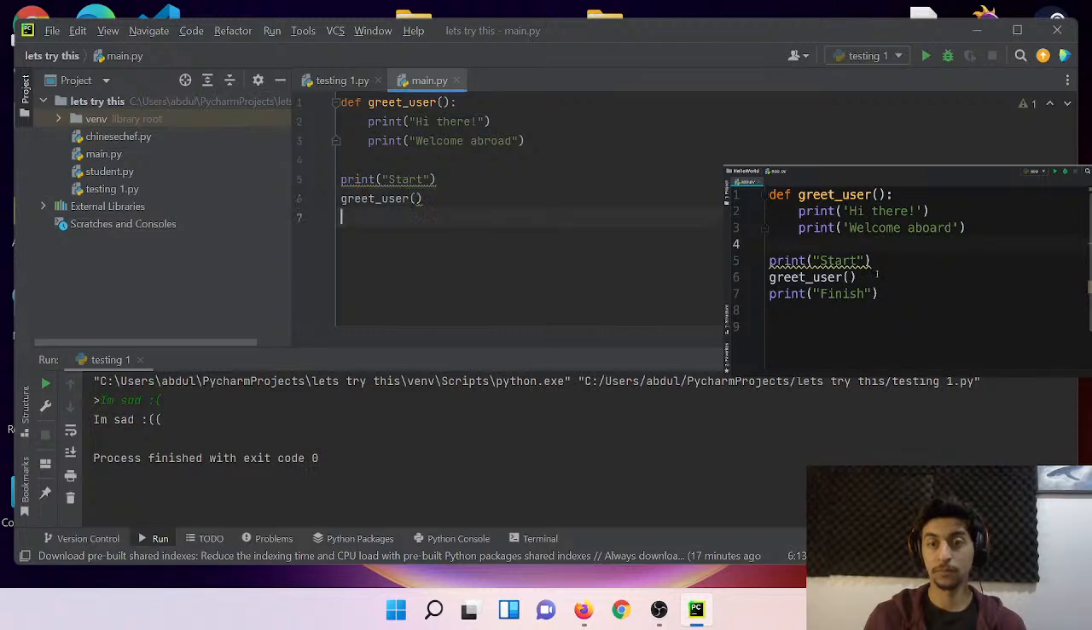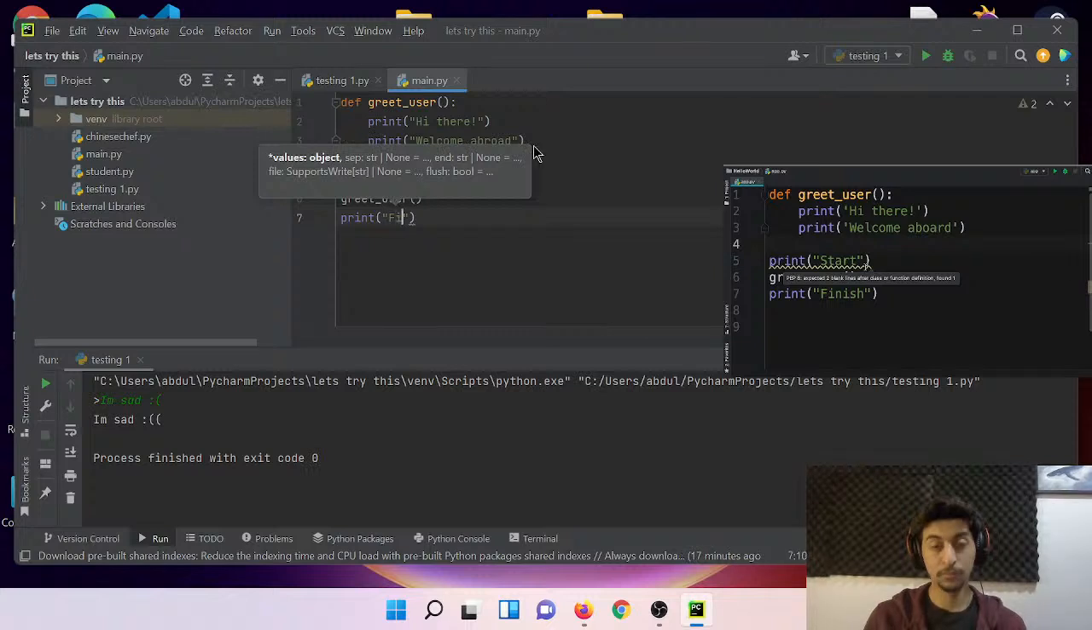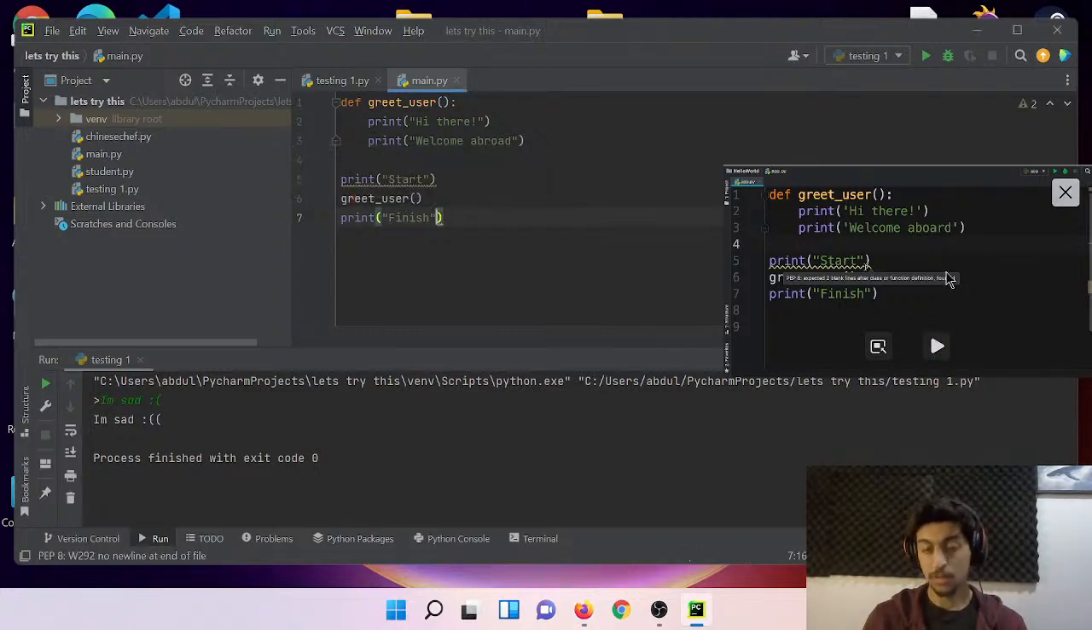Now we have this little warning here, this underline. If you hover your mouse over this line, this tooltip is telling you that we should add 2 blank lines after function. Wait. Can you just go back a little bit?